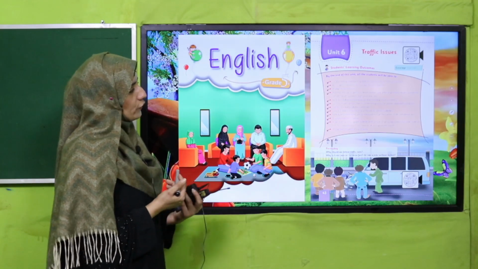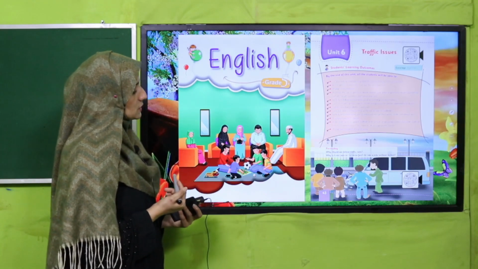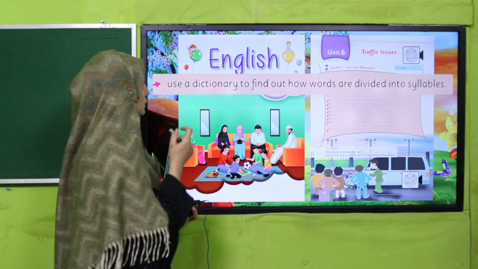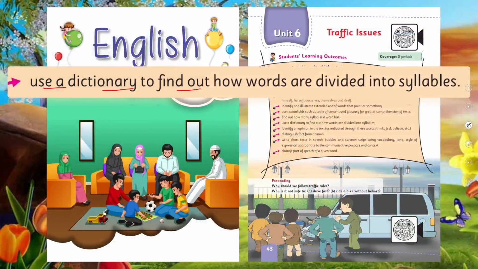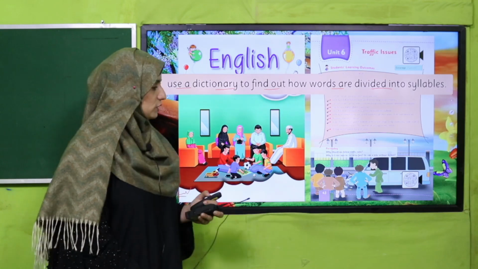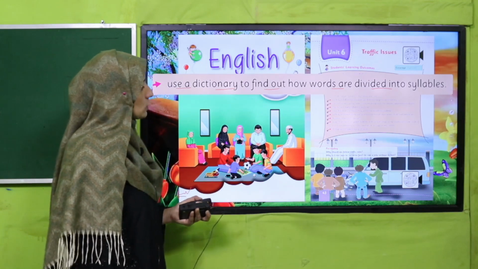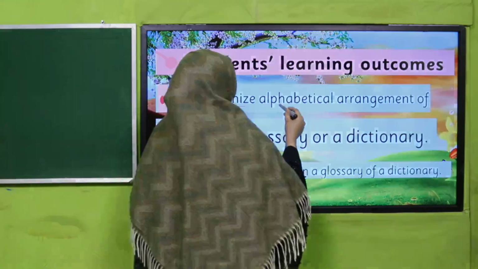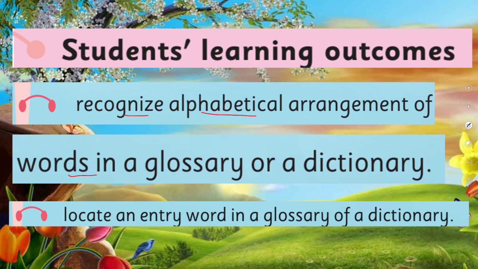Before, in English for grade 5, my dear students, in unit number 6, page number 43, you already learned how to use a dictionary to find out how words are divided into syllables. Already we have learned about the use of dictionary. I hope you remember it. If you do not, you can watch this video lecture again. And today we are going to learn further: recognize the alphabetical arrangement of words in a glossary or dictionary, and locate an entry word in a glossary or dictionary. So today we will cover these as below.